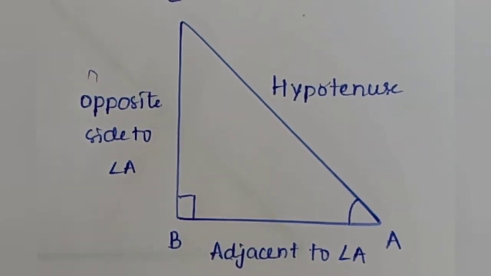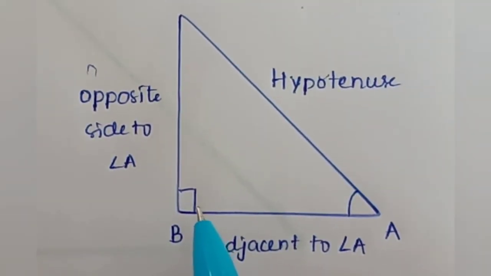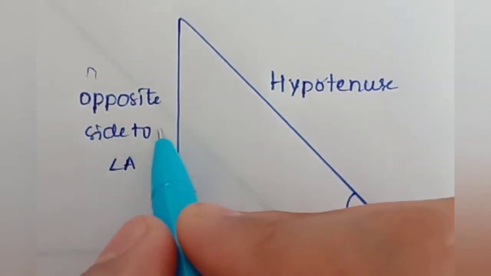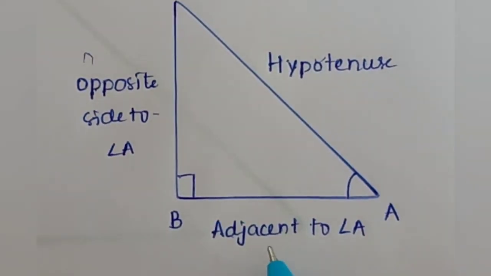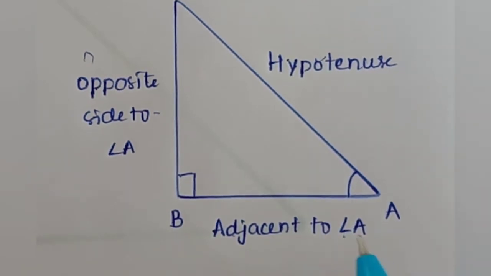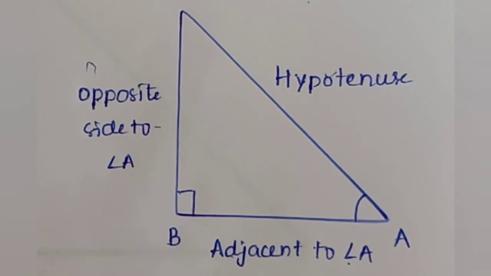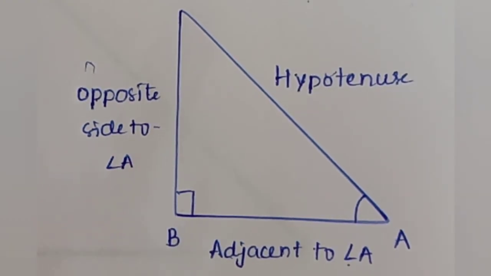Then coming to tan A, the tangent of the angle. The ratio of the side opposite to angle A to the side adjacent to angle A is termed the tangent. Similarly, the ratio of the opposite side and adjacent side of an angle is constant and is termed the tangent of that angle.